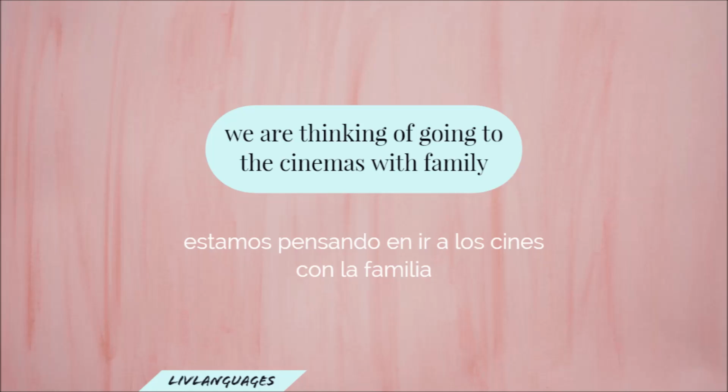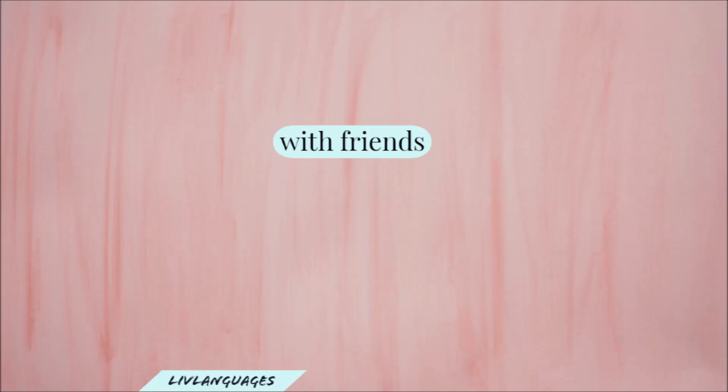Now, if you don't want to go with your family, you may want to go with your friends. And the way you say this is con mis amigos. Con mis amigos. Now, this is plural. That's why we have both S's on the end. If it was just one friend, it would be con amigo.